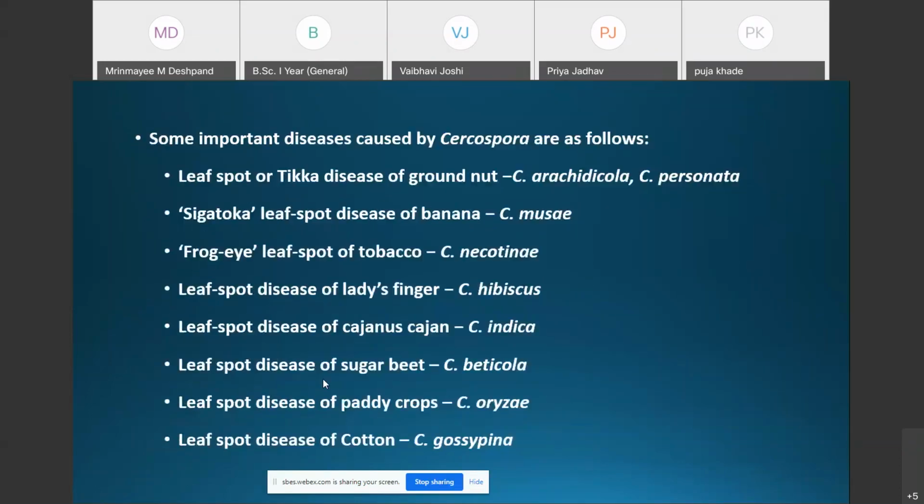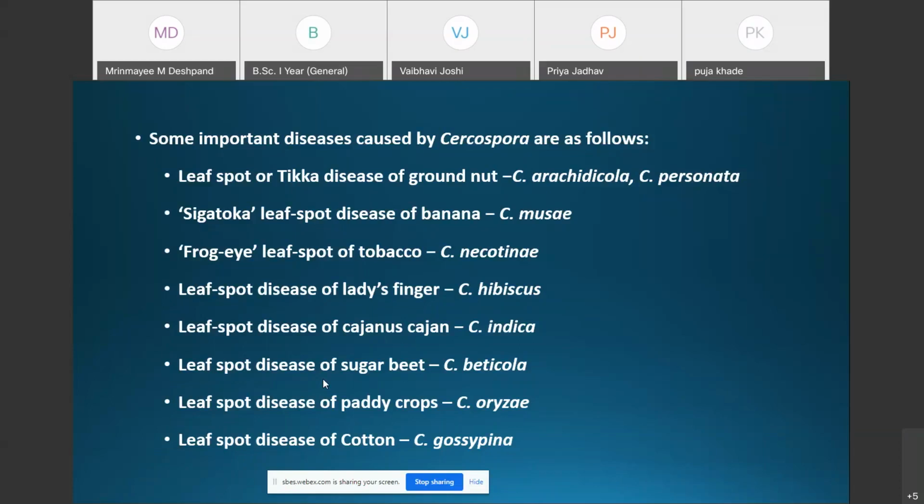Here you can see some of the important diseases caused by different species of Cercospora. It is a summary of the diseases caused by Cercospora to some economically important plants. Leaf spot or tikka disease of groundnut is caused by Cercospora arachidicola and Cercospora personata.